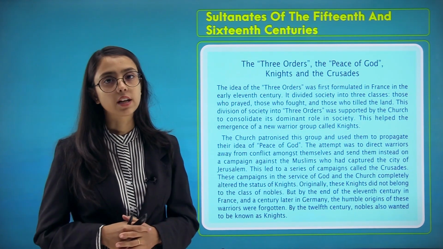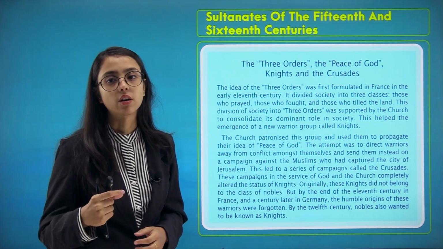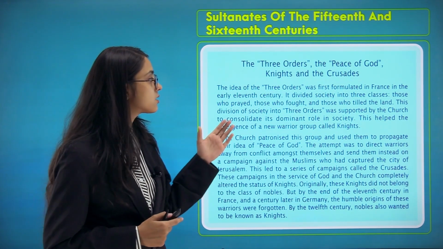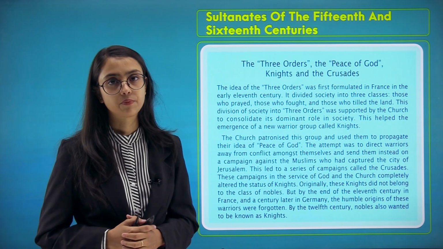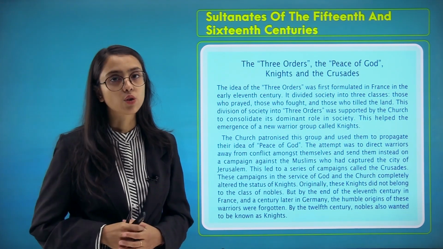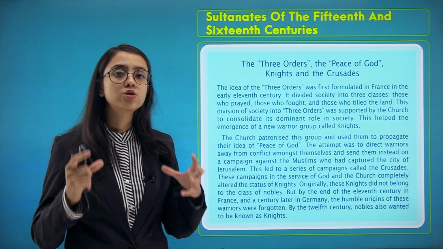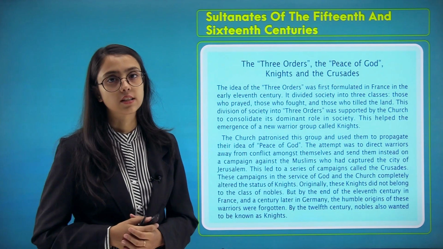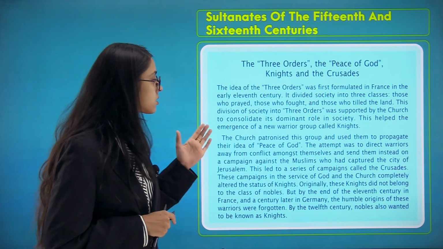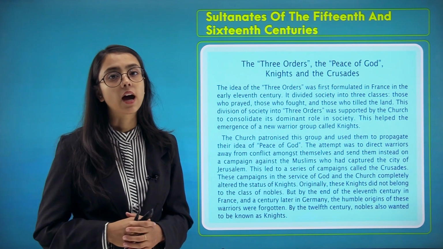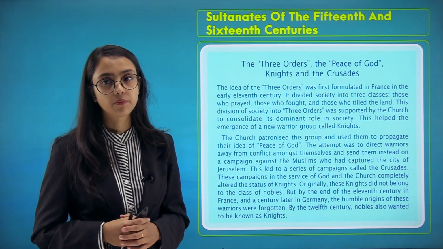This division of society was under the three orders, and this was supported by the church to consolidate its dominant role in society. This helped the emergence of a new warrior group called the Knights, whose sole identity and job was to protect society and to fight. The church patronized this group and used them to propagate their idea of the Peace of God.